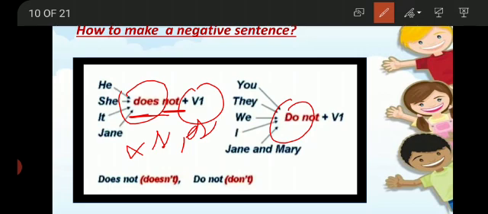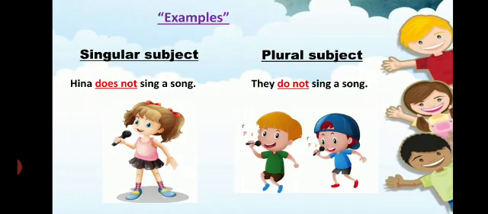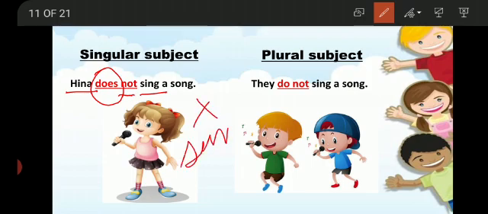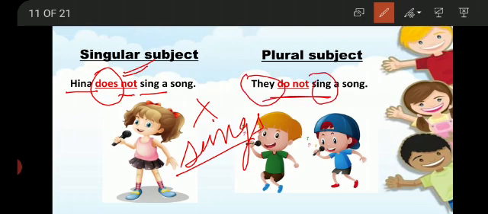And if we talk about the plural subject, you do not, they do not, we do not, I do not. For example, with singular subject, Hina does not sing a song. Hina is singular, so does not for negative sentence, first form of verb sing. Here we haven't used sings because we have used the helping verb does. So with the plural subject they, we have used do not and sing, first form of verb.